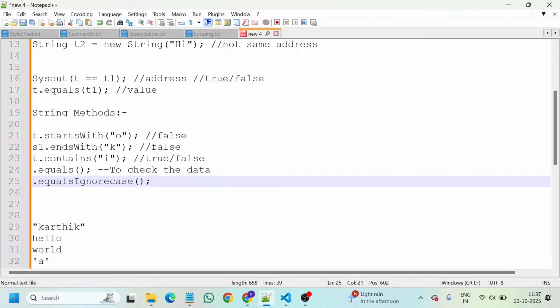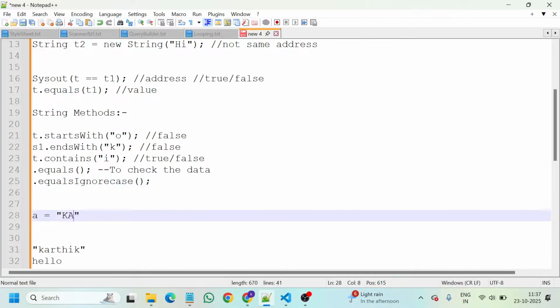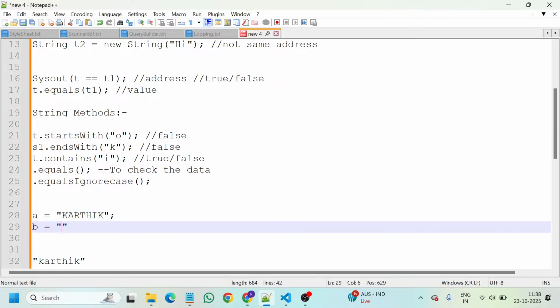So I will take an example. In string a I have Karthik, and in string b I have KARTHIK. What is the difference between these two? The value is the same, Karthik, but the uppercase and lowercase are different.